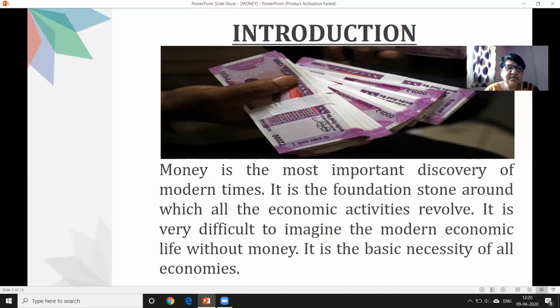The whole world is depending on this particular term, money. Without money, nothing can be done. And this has become a basic necessity of our life. Whichever thing we want for our day-to-day life, we need to purchase with the help of money only. That's why money is an important term of our life. It's a basic concept, right?